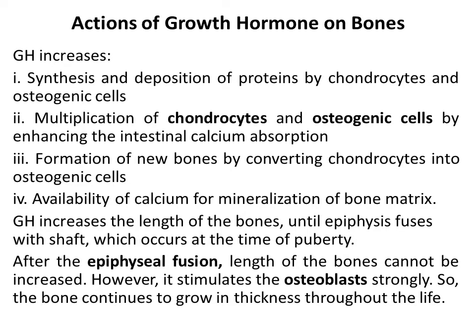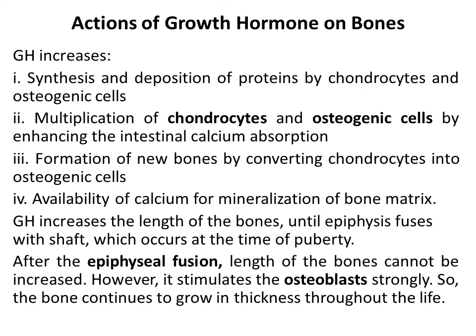Next is action of growth hormone on bones. In the embryonic stage, growth hormone is responsible for the differentiation and development of the bone cells. In a later stage, growth hormone increases the growth of the skeleton. It increases both the length as well as the thickness of the bones.